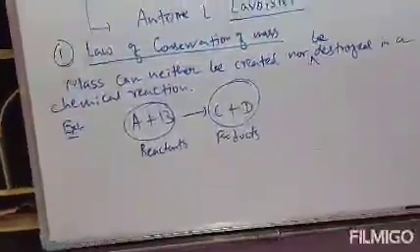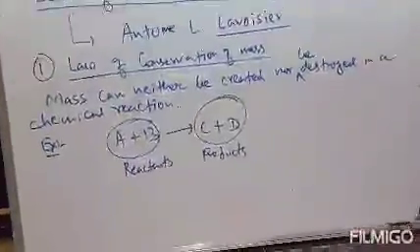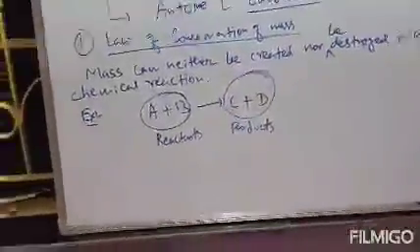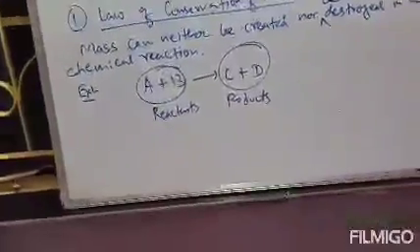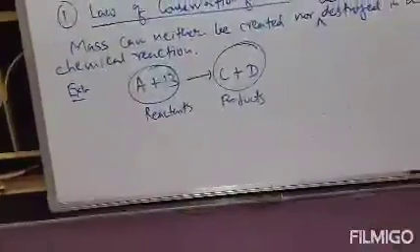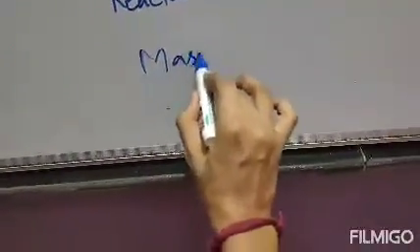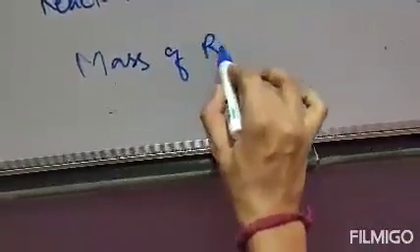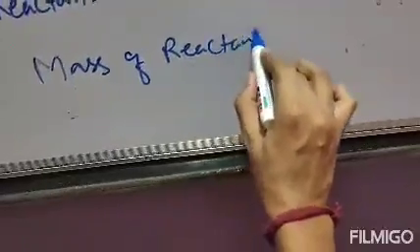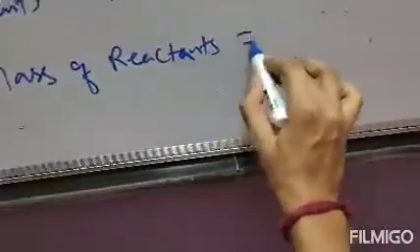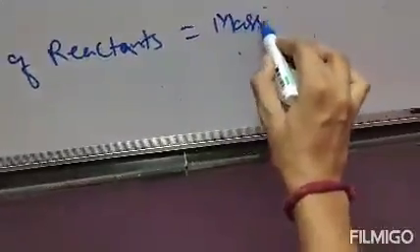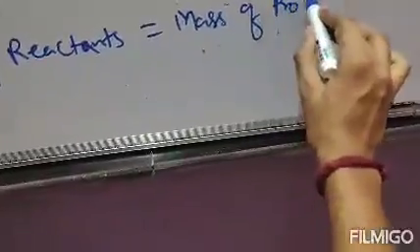Only then is mass conserved. That means the product mass and the reactant mass should be equal in any circumstances. So we can write: mass of reactants equals mass of products.